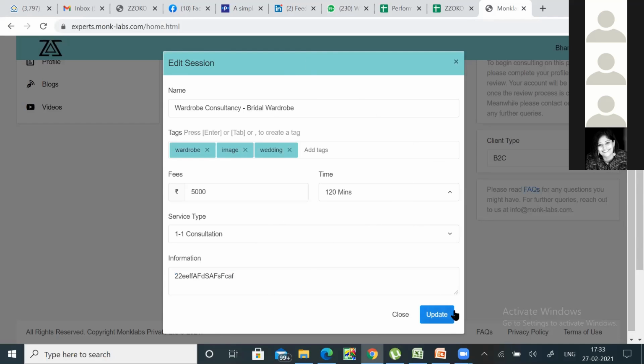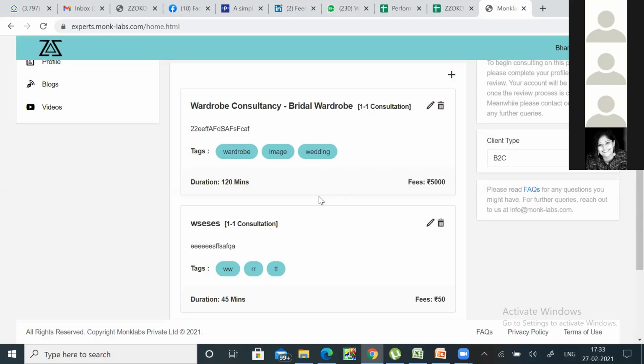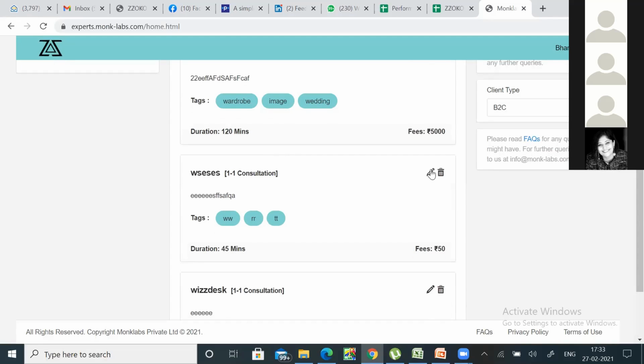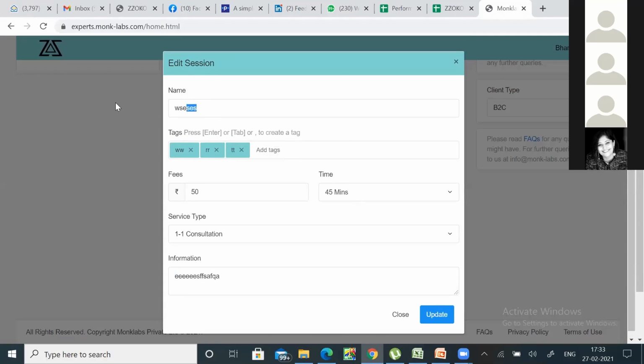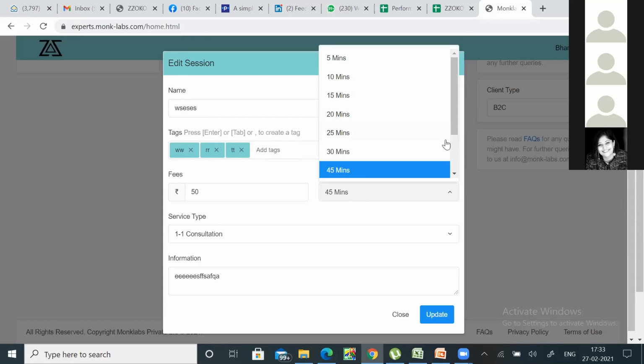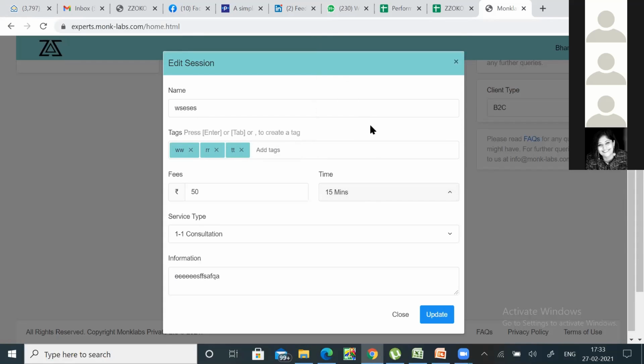So you hit update, and the session gets updated and it goes on your profile and people will be able to see it. Similarly, you can add how many more sessions you want to, put in whatever timing differences you want. Assume you just have a quick 15-minute session to give, sometimes just to evaluate, and you just say this is a know-the-client kind of session for image consultancy, and you want to make it free to just know the client.